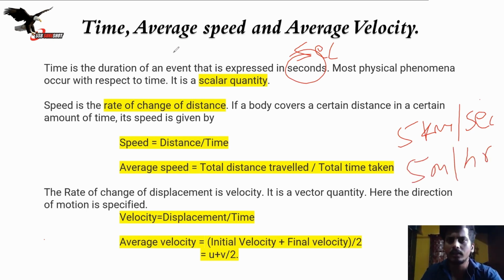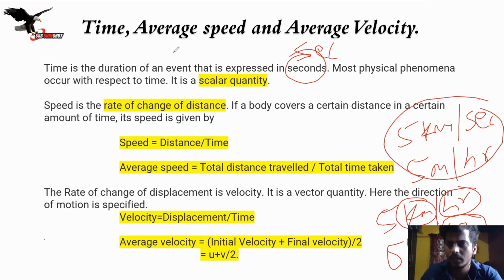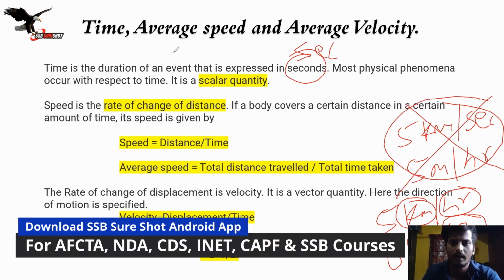You hardly hear it. You always say 5 kilometers per hour and 5 meters per second. So when time is in seconds, the distance has to be in meters. When time is in hours, the distance has to be in kilometers, or vice versa. I just wanted to make this clear.